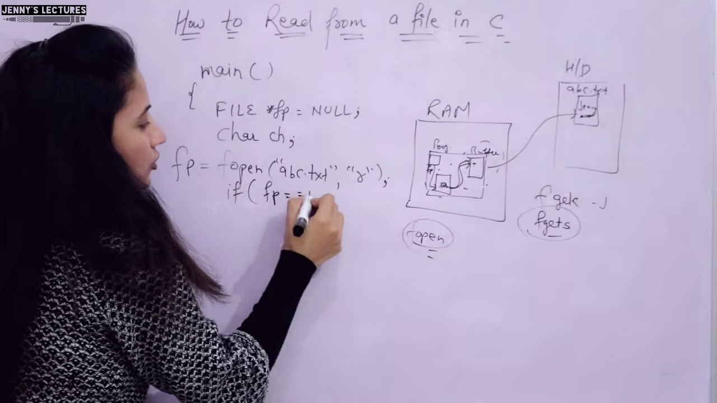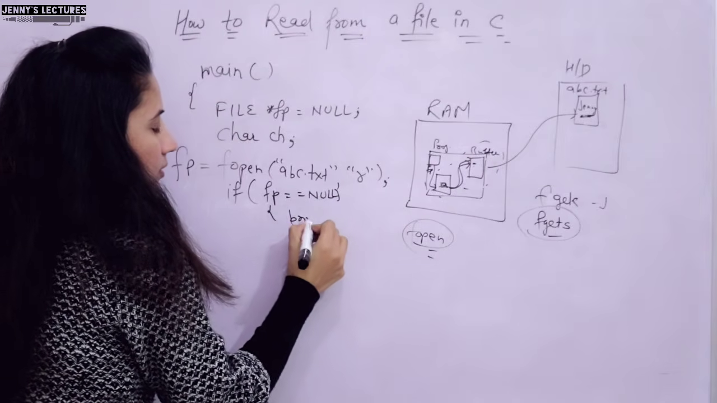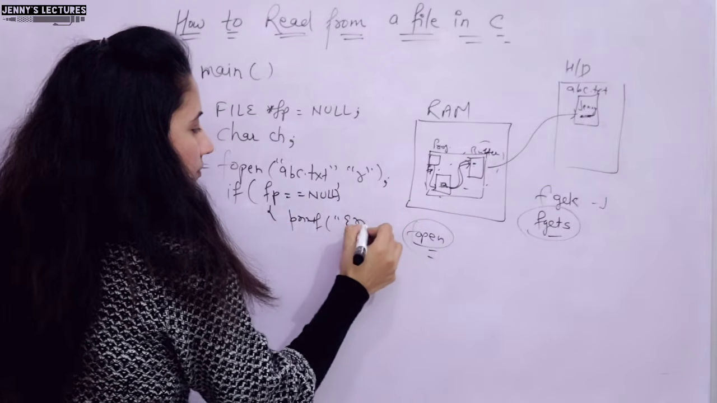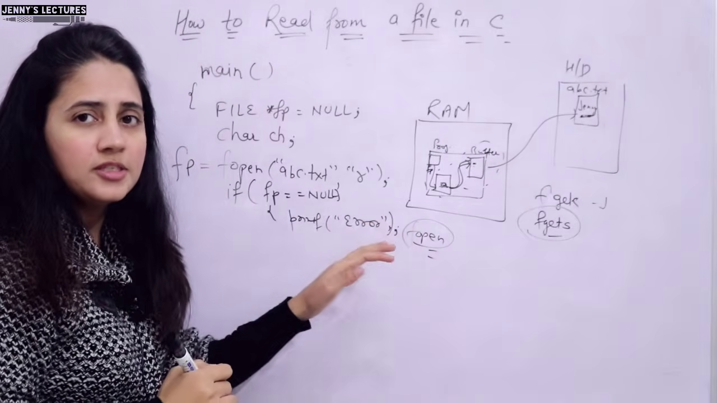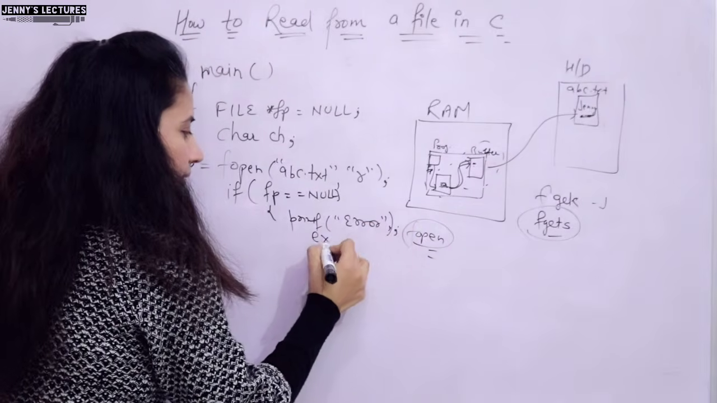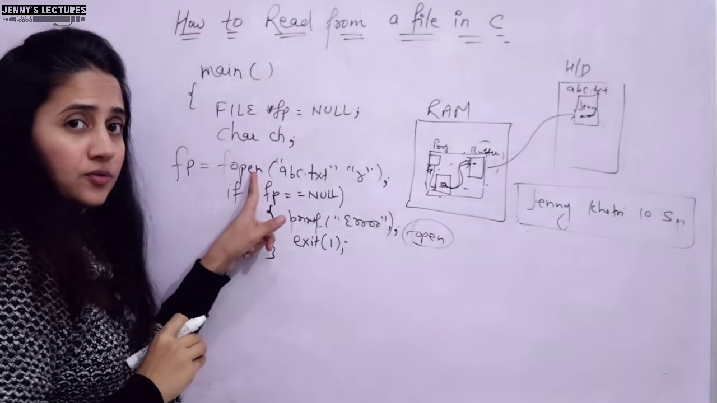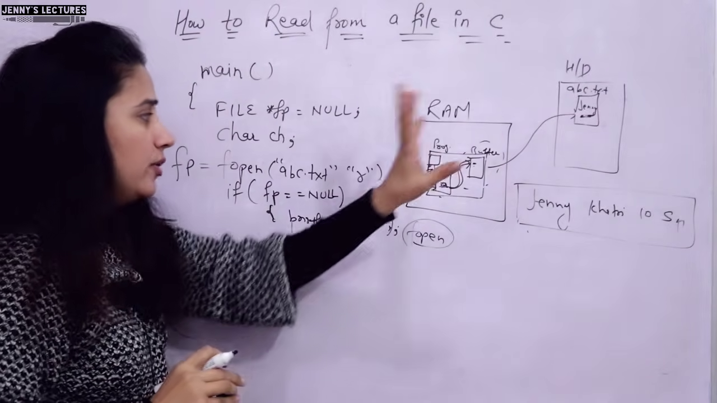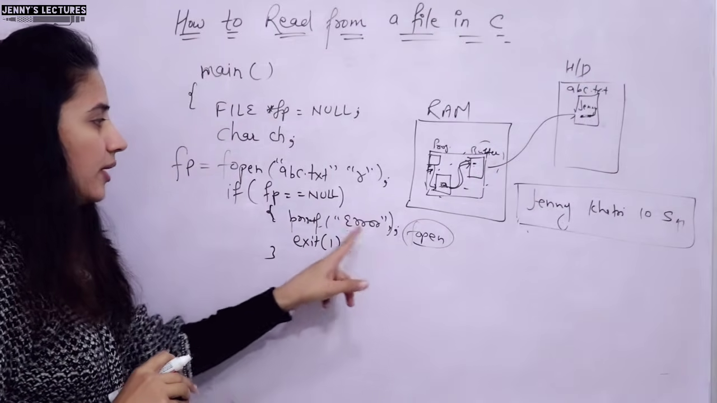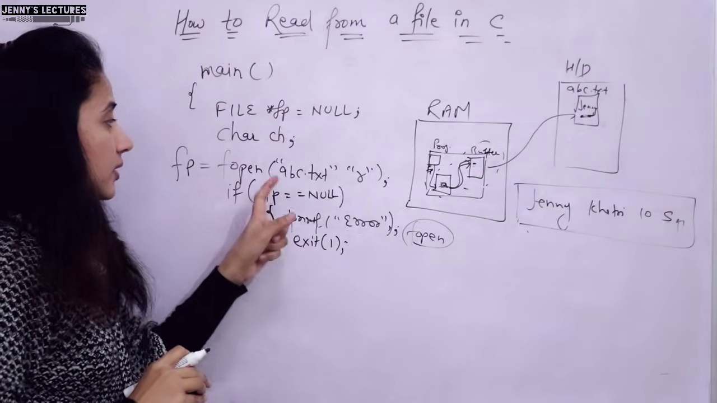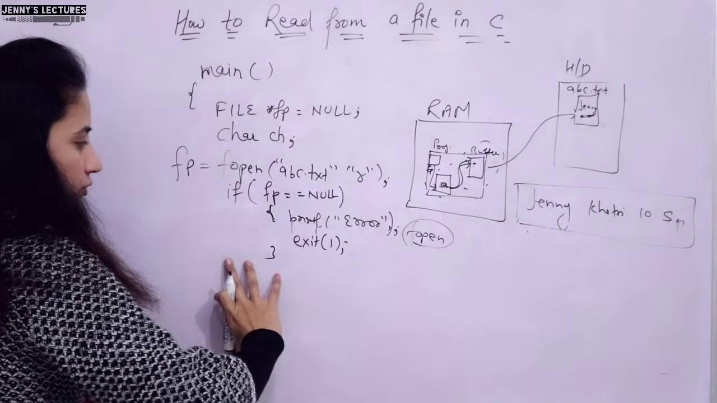If fp is equal to null, means printf error. Whatever message you want to print, you can print, and simply exit from here, exit 1. So if this function is not able to open this file because of some error, or if this file doesn't exist, it will return null, means in fp we have null, and it will print some message. If this file has been successfully opened using the fopen function, then what will happen? The logic will be written here.